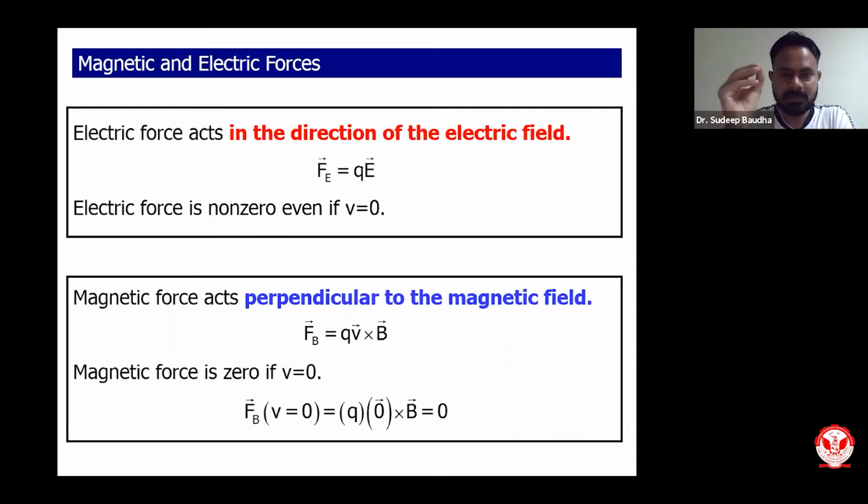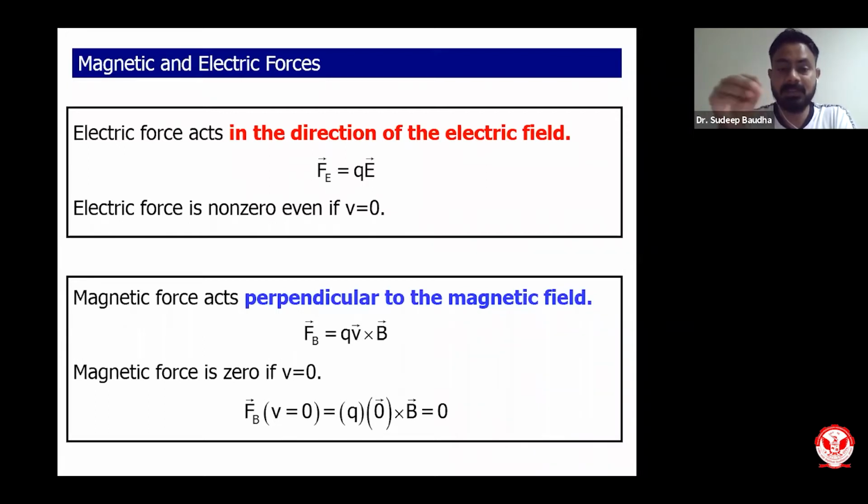Even though the charge is stationary, there will still be some amount of force due to the electric field. But if the charge is stationary in case of a magnetic field, there will be no force exerted on that charge. Generally, most of the objects are in relative motion. That can be explained from the theory of relativity, which was given by Einstein. He says everything is in relative motion.